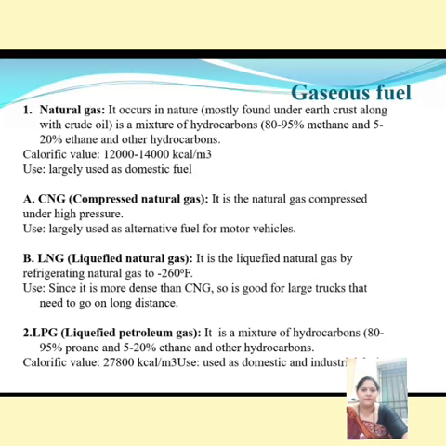Next is LPG. It is also known as liquefied petroleum gas. It is a mixture of hydrocarbons like propane 80 to 90% and ethane 20 to 5% and other hydrocarbons. Its calorific value is 27,800 kilocalorie per meter cube. It is used as domestic and industrial fuel.